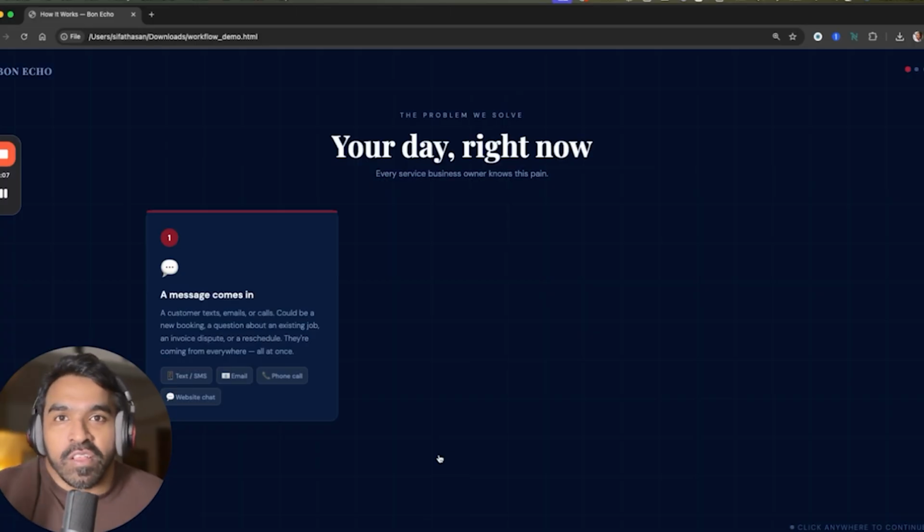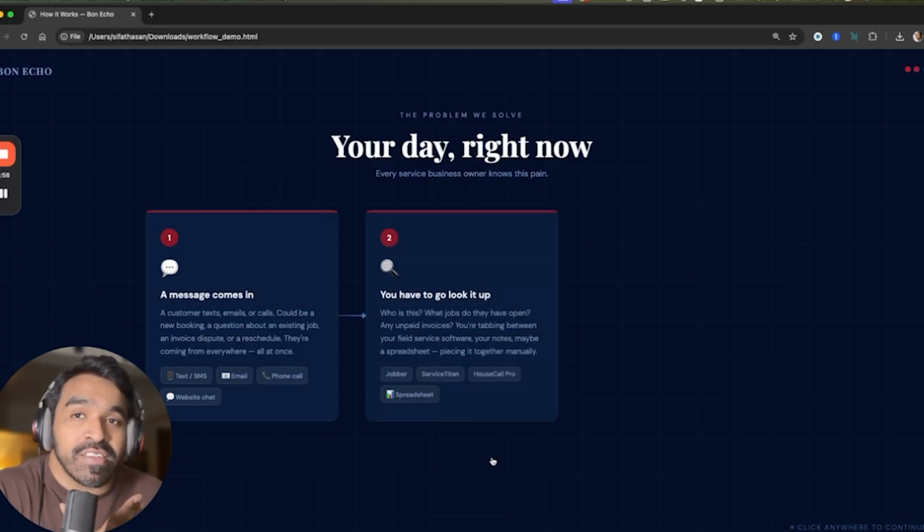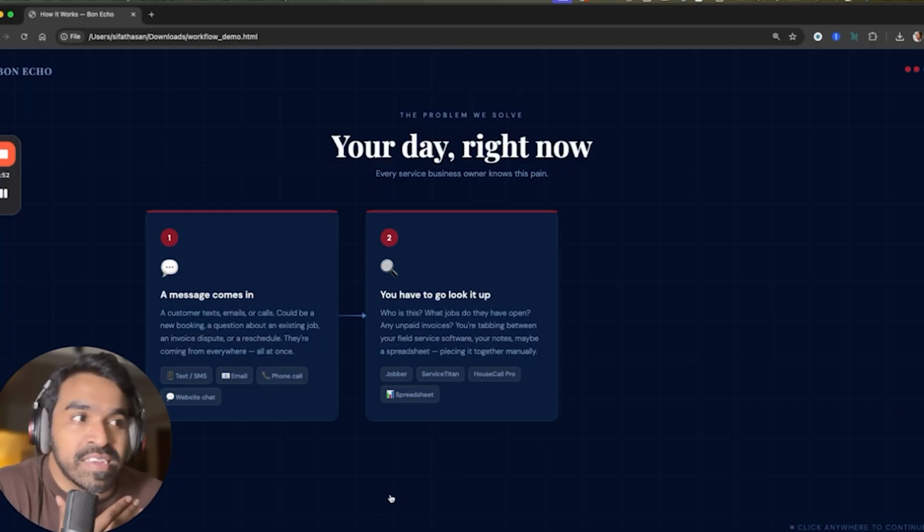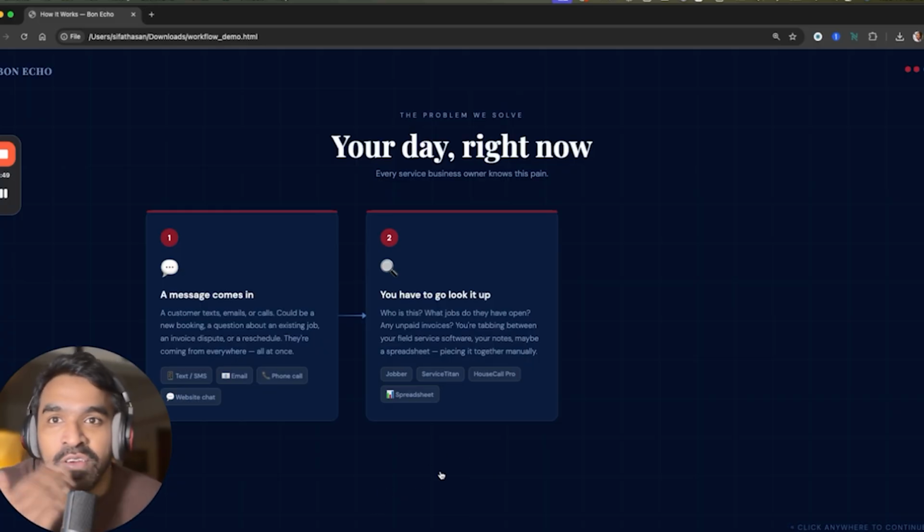From our conversations with lots of business owners, this is what a common workflow would look like. Let's say you get a text message come in, and then you have to go to your system and actually verify who this is and what jobs or invoices they've got going on. For our example, we're using Jobber, but you could be using anything like ServiceTitan or Housecall Pro or even a good old spreadsheet.